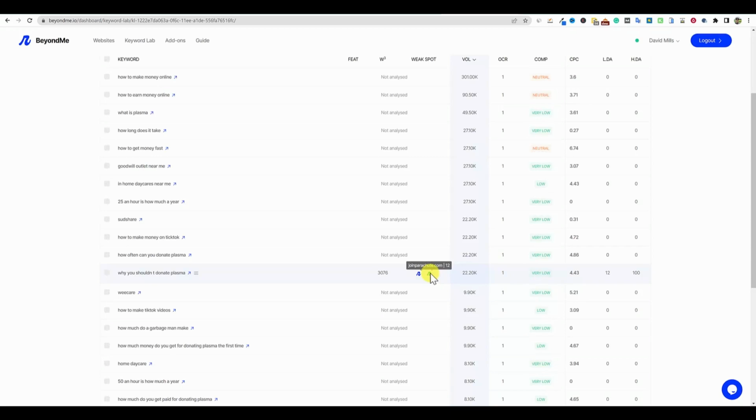I believe that is the DA, and we can control this by the Moz DA. And most SEOs don't really go by DA. It's an outdated metric, but a lot of people do still use it. And so that's what they're using. So you have low DA and high DA. So there is a DA that's 100. So we're not going to rank number one for sure for this keyword, but there is a page ranking 12 that has a DA of 12 that's ranking in the top 10. And that's where that opportunity comes from.